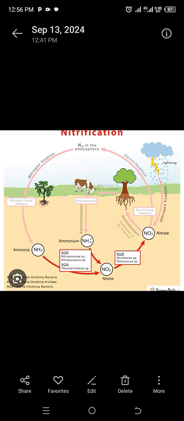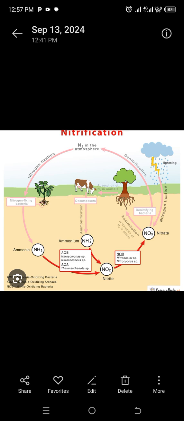So when the nitrogen is converted into ammonia by Rhizobium bacteria, and this ammonia is being converted into nitrates, that is called nitrification.